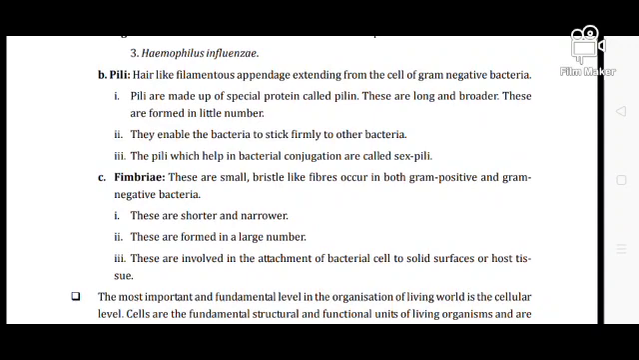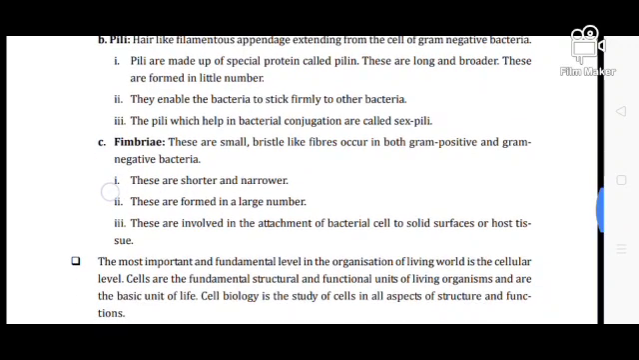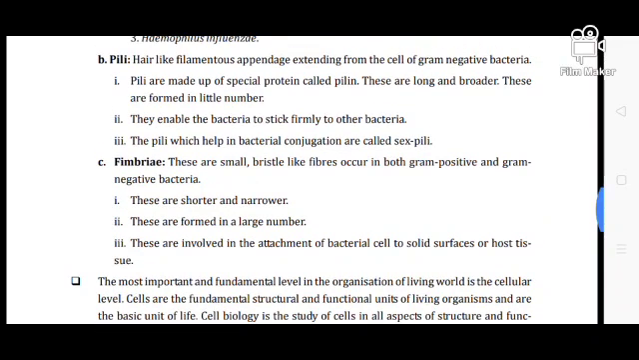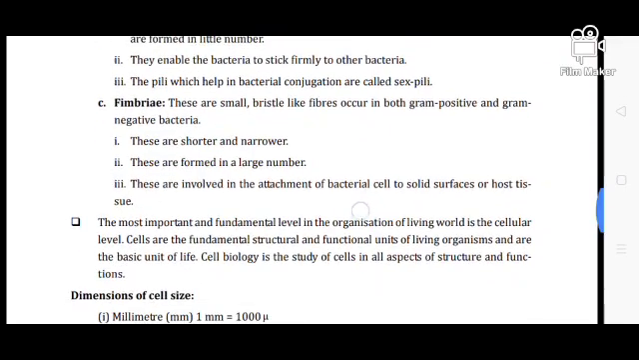Also, pili which help in bacterial conjugation, that means DNA transfer, are known as sex pili. And another structure is fimbriae. What are fimbriae? These are small bristle-like fibers that occur in both gram positive and gram negative bacteria.